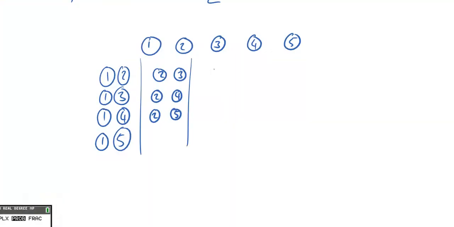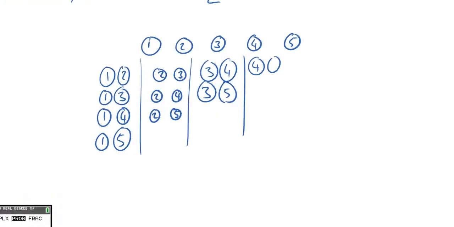Right, so now let's pick 3, and I guess we can pick a 3 with a 4 or a 3 with a 5. We've already written down the other combinations with the 3 in, the (3,2) and the (3,1). And then with the 4, the only one left is the 4 with the 5, okay? And of course, all of the 5 combinations have already been used. So how many was that? So 1, 2, 3, 4.